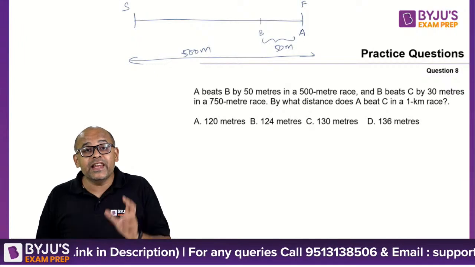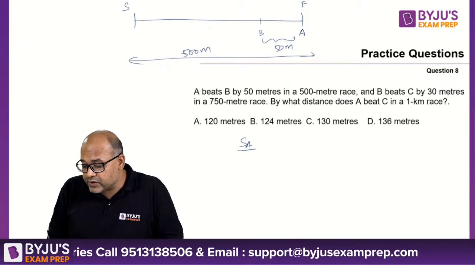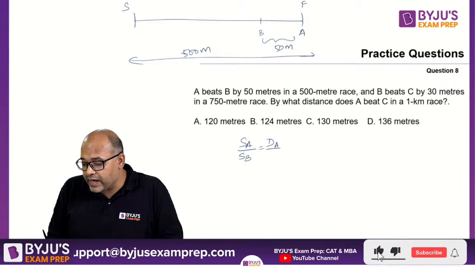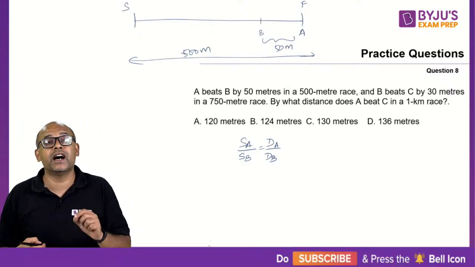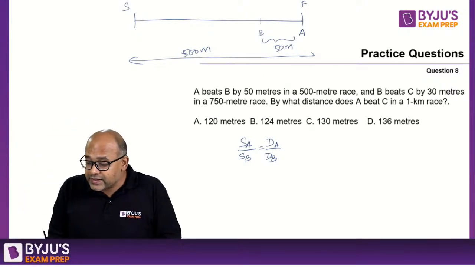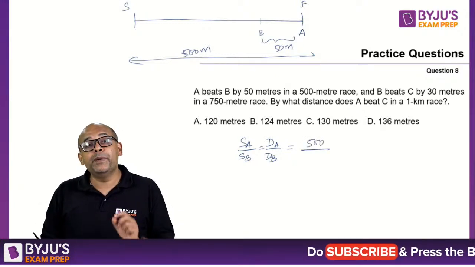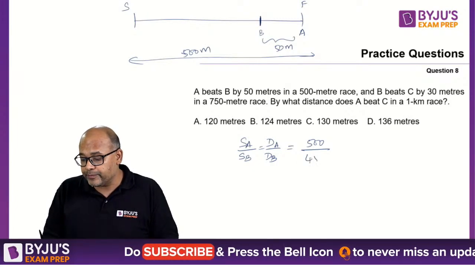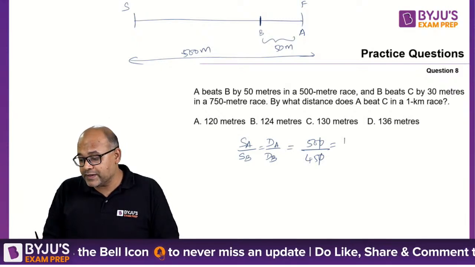So in linear races, we use the concept of ratio of speeds. Speed of A by speed of B should be equal to distance covered by A and distance covered by B. The ratio of speeds and distances are equal. So the distance covered by A is the full race, whereas B did not finish the distance. B covered only 450. So the ratio should be 500 by 450, which means 10 by 9.